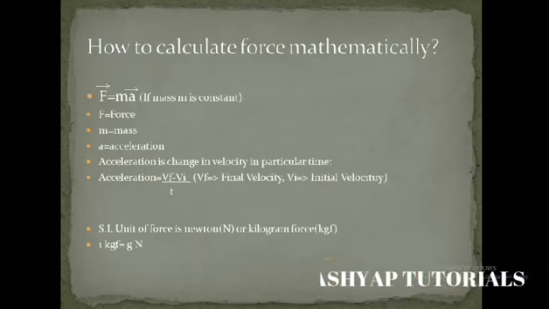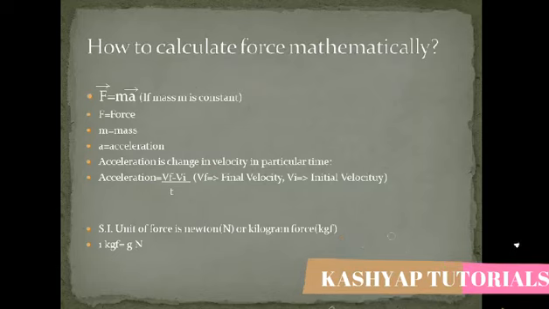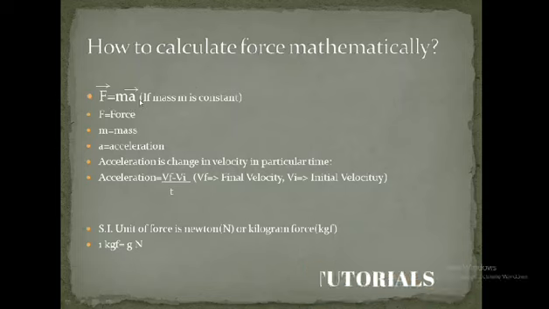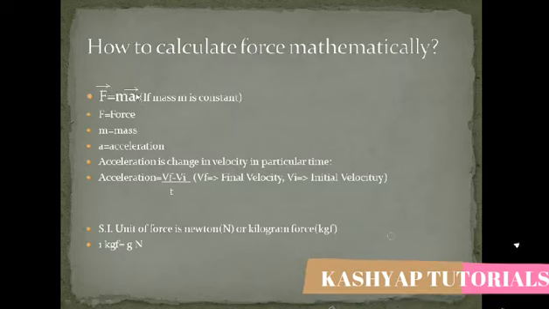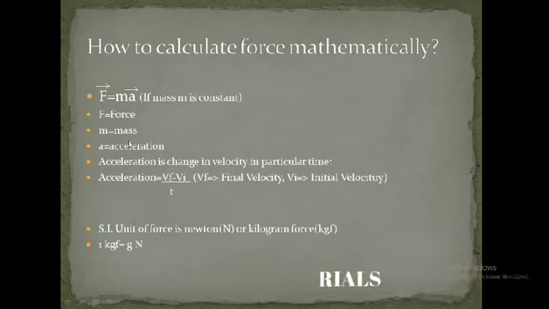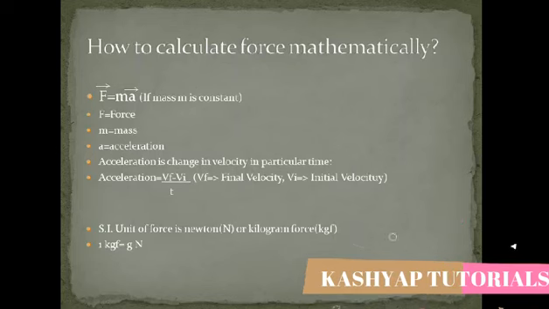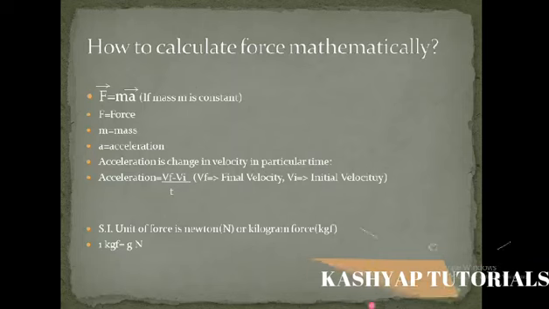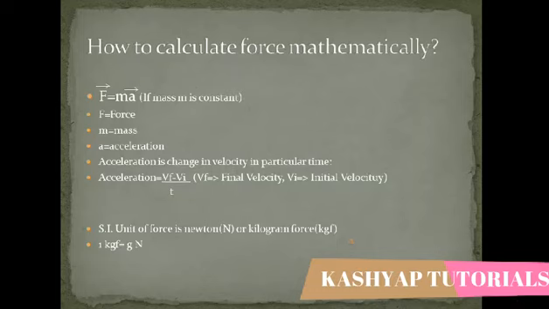Okay, we understood what a vector quantity is, but how do we calculate force mathematically? What's the formula to calculate force? The formula to calculate force is F is equal to mass into acceleration, and we can see that the arrow mark is there, which indicates that force is a vector quantity, and mass into acceleration is also a vector quantity. Now if you have a doubt about what acceleration is, then quickly we'll see that. Acceleration is basically a change in velocity in a particular time. Now what does that mean?